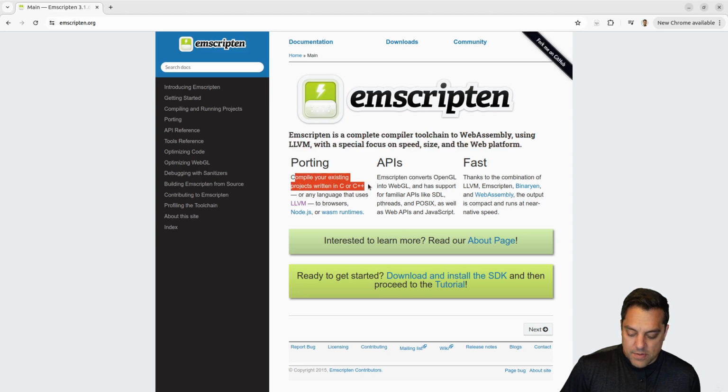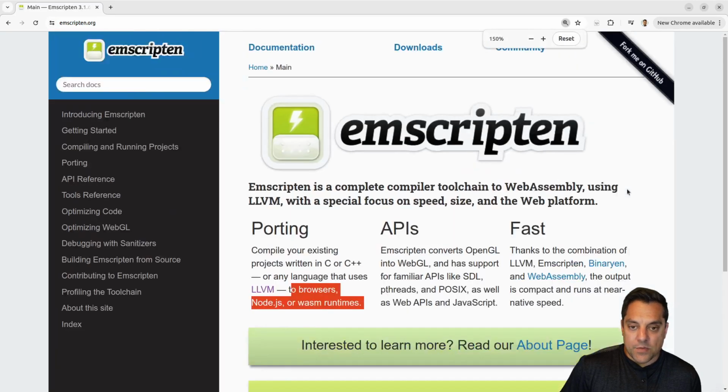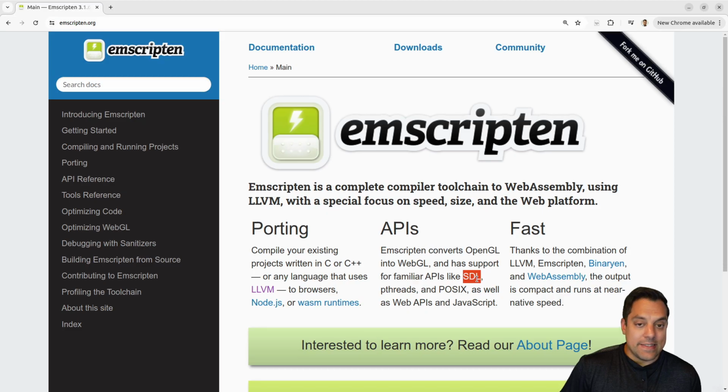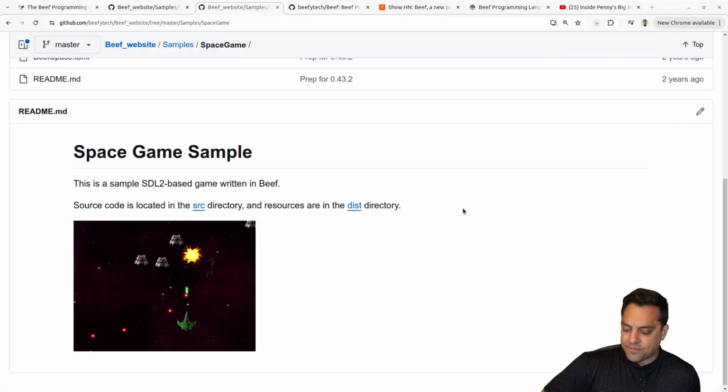So compile your existing projects written in C or C++ or any language that uses LLVM to browsers, Node, or WASM here. So again, if you haven't seen this, it's a really cool project. And I know it has special support for things like the Simple DirectMedia Layer, which again, you can check out and search on my channel. We've got a lot of SDL videos otherwise there.